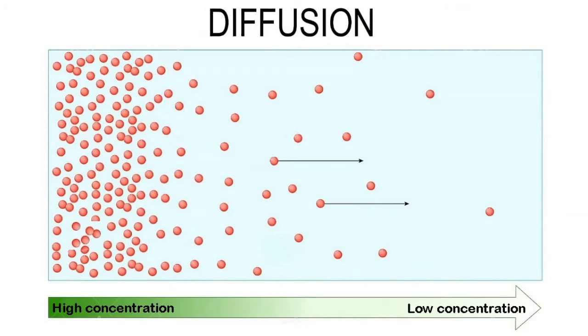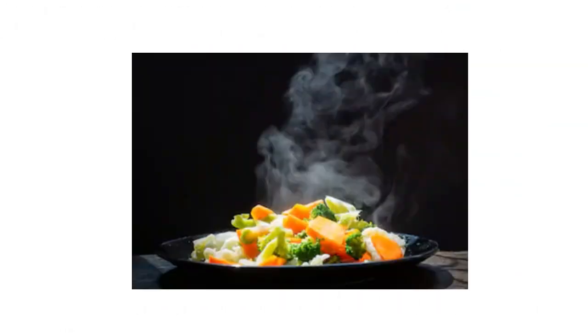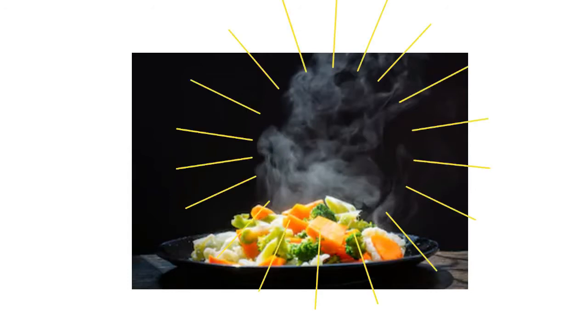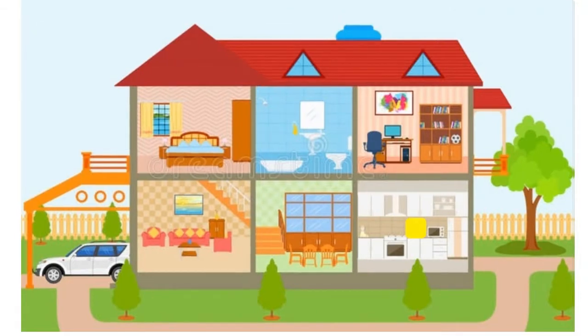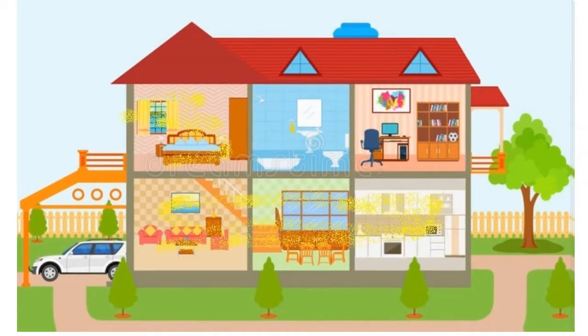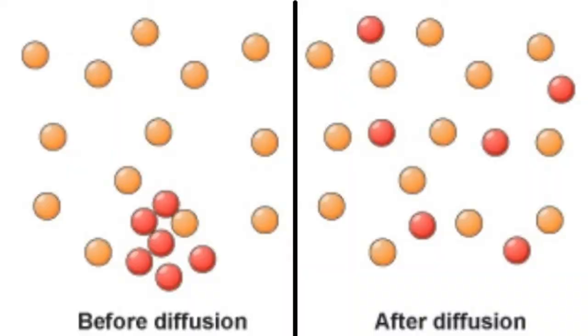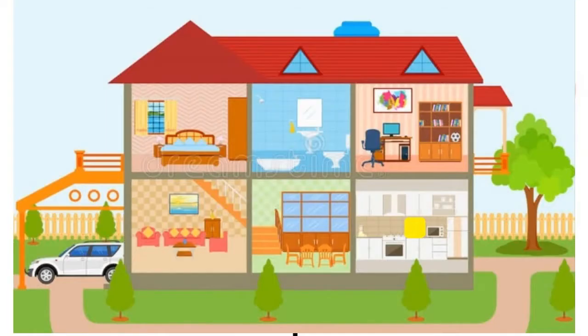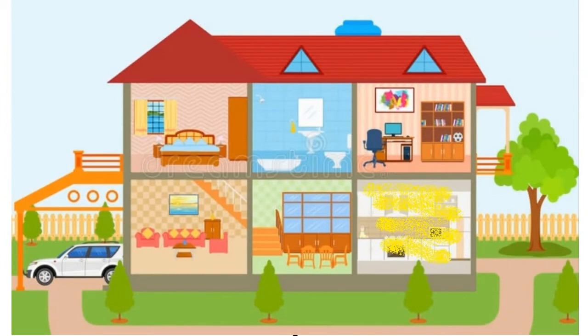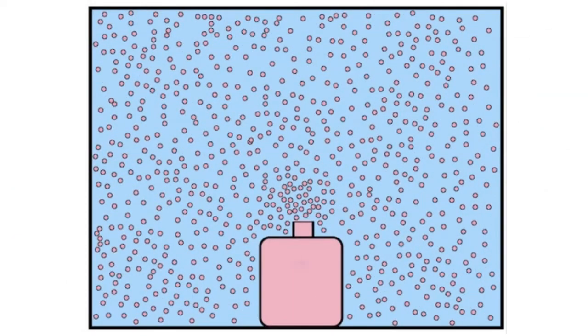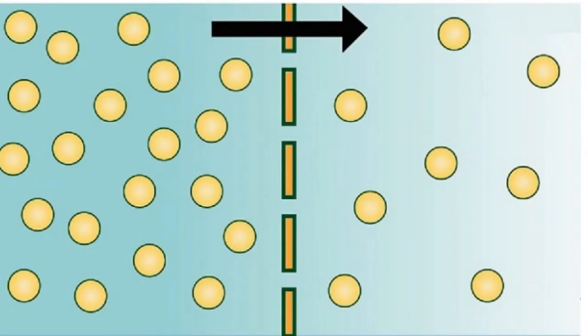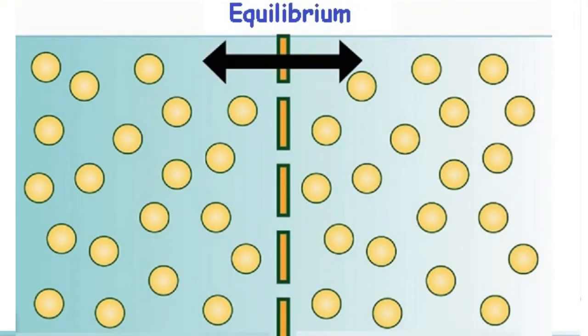In the case of the dinner cooking in the kitchen, there are lots and lots of gas particles around that food in the kitchen. These particles then move, spread out, randomly move to fill the whole room, or in the actual case of you smell upstairs, the whole house. This is diffusion. Those gas particles were all tightly packed and they spread out through random motion to fill the whole area. Likewise, you put on aftershave or perfume, within a few minutes those around you can smell it, because those gas particles spread from your body in high concentration and they move to a lower concentration. They equal out. This is called equilibrium.